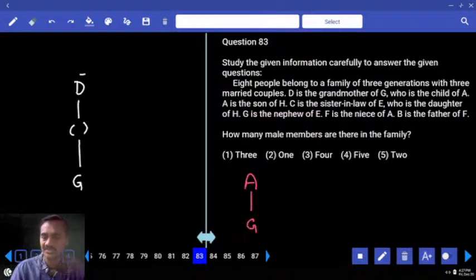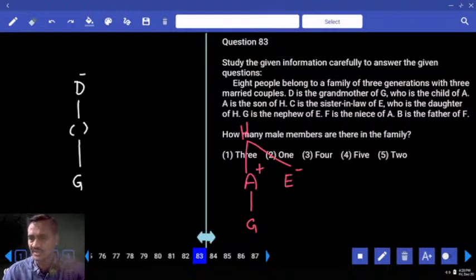And A is the son of H. Now this A is the son of whom? A is the son of H. And C is the sister-in-law of E. E is the daughter of H. Isn't it? E is the daughter of H. As C is the sister-in-law of E, can you take like this or not?